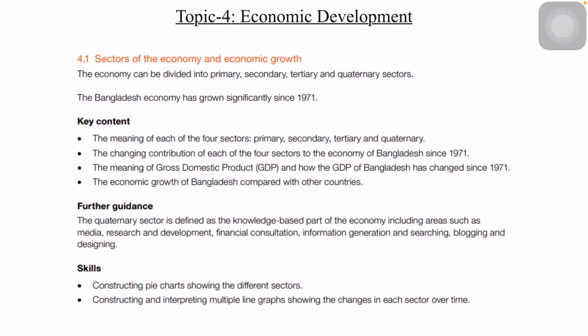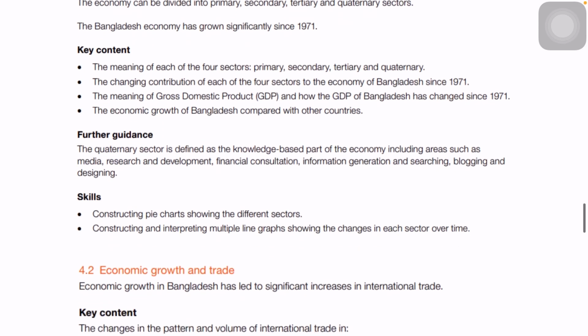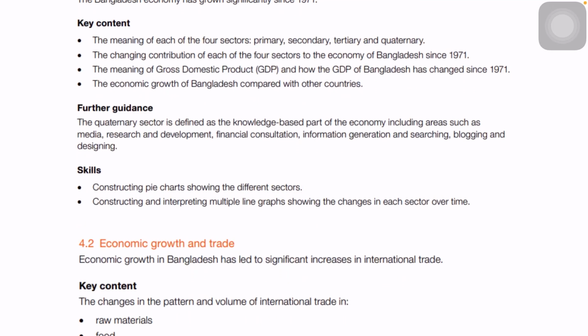For example, online classes is one example. So we have many other examples. Online business, everything happening online: online shopping, online business consultancy, online meetings, online classes. So everything is technology. So this is what the quaternary sector is all about. This is an additional new part which we have under topic 4. Then GDP, GNI, PCI, these are all the same, and in further guidance they have given you the definition of the quaternary sector.